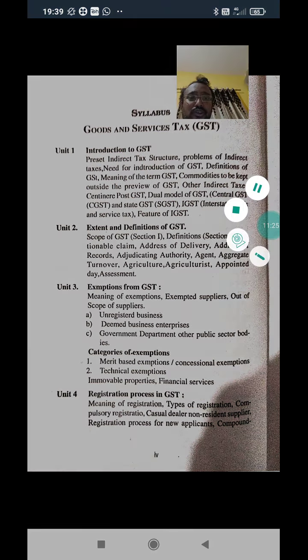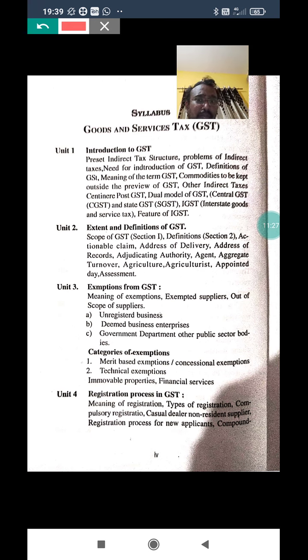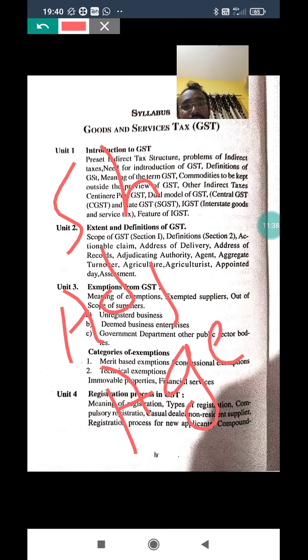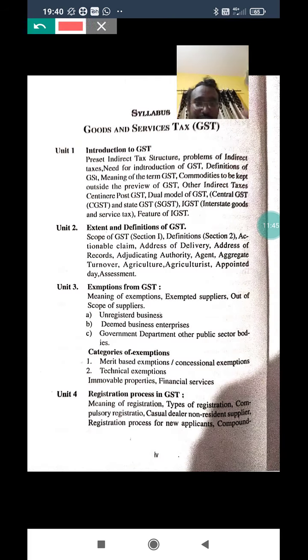Coming to the second unit, in the lengthy question they might ask to write a short note on adjudicating authority, agent, aggregate turnover, appointed day. So they might ask short notes on all the definitions.